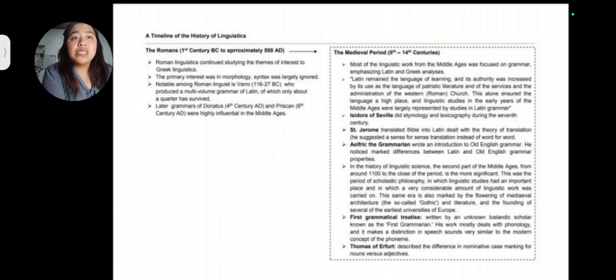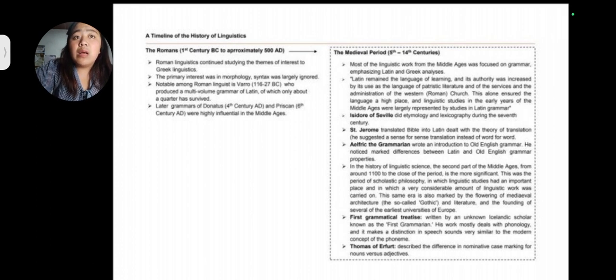Syntax was largely ignored. So in this time, the Romans continued studying what was started by the Greek linguistics, but in this part they were more interested in morphology than in syntax.